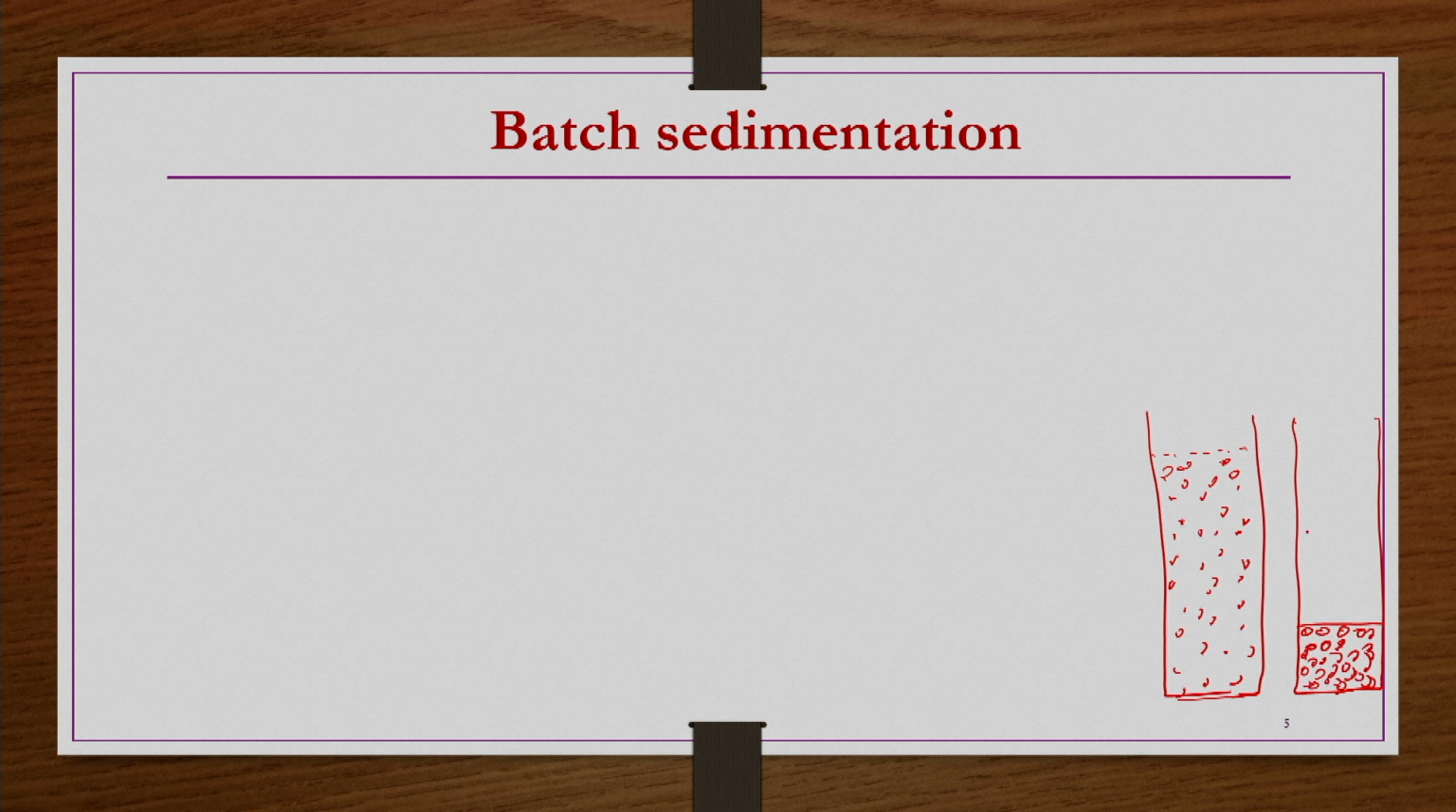leaving behind almost clear or clarified liquid on the top, and concentrated sludge as a separate phase at the bottom. This is what happens in general in batch sedimentation. But from this initial stage to the final stage, there are different intermediate stages that we are going to discuss. This is the basic principle.